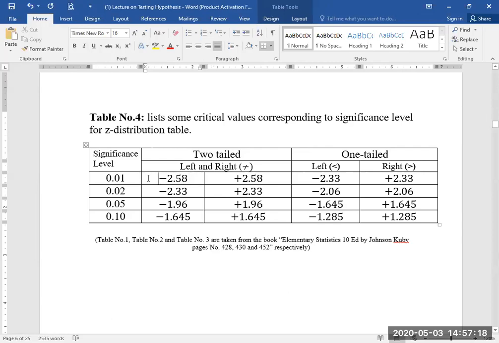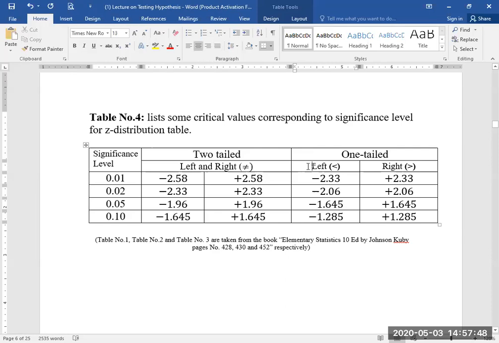Therefore, two rejection regions would be formed, and you have seen here the value of the critical value is 2.58, but positive and negative signs differentiate both regions. One is on the right side, which is positive, and the negative is on the left-hand side, when the alternate hypothesis is not equal to the null hypothesis.